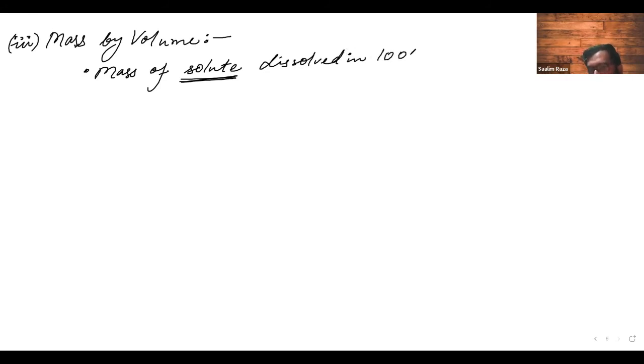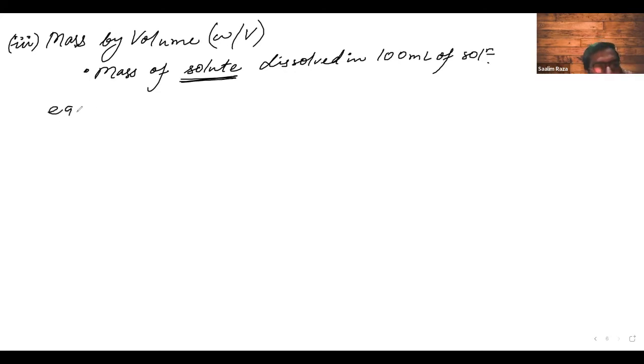Now how do we denote this? We denote this as W by V, where W is for mass and V will be for volume.